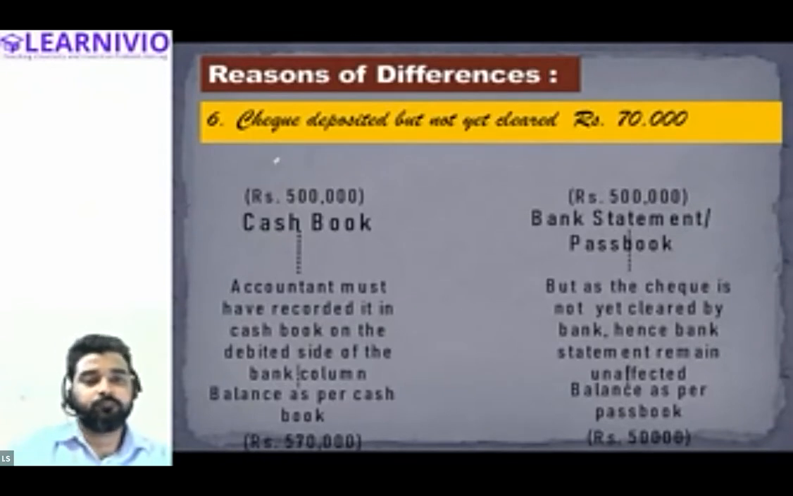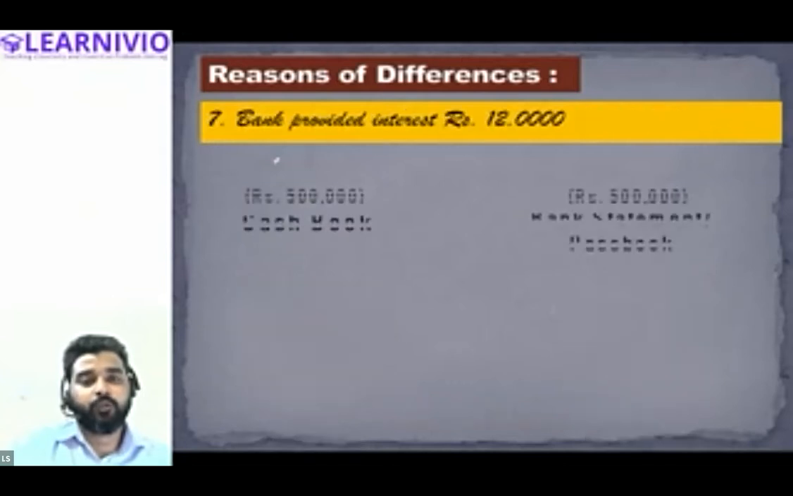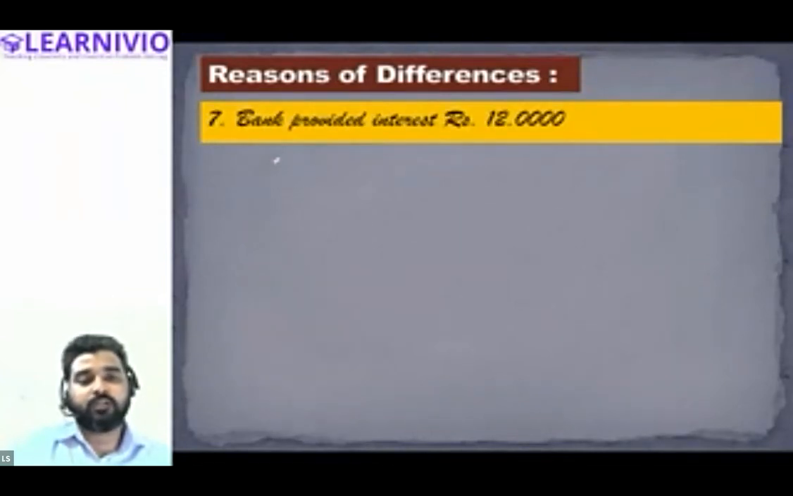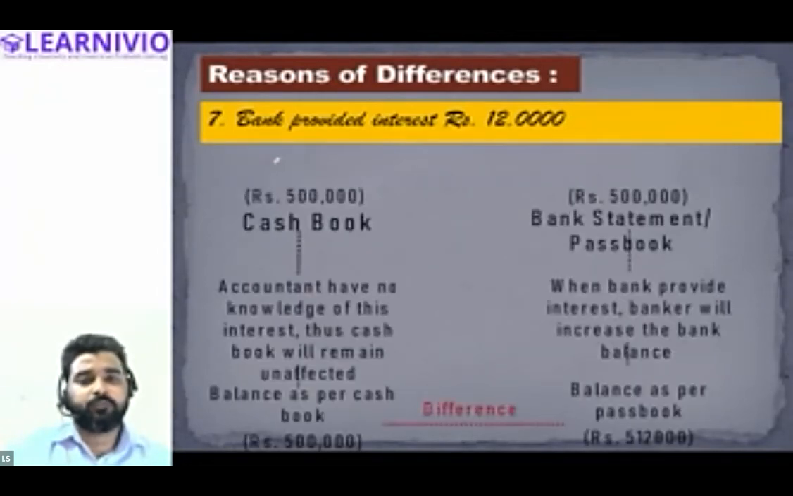Yes, sir. Clear. Okay. Now this one is the last transaction. Bank provided interest rupees 12,000. Tell me, we did this, right? Bank provided interest. Yes, we have done this. Just a minute. Let's skip this.